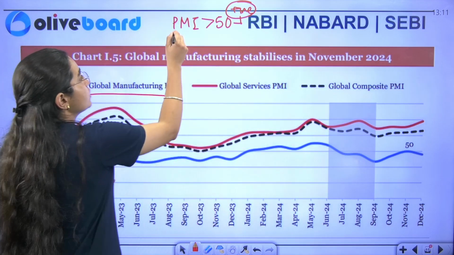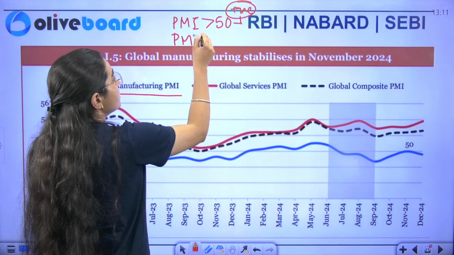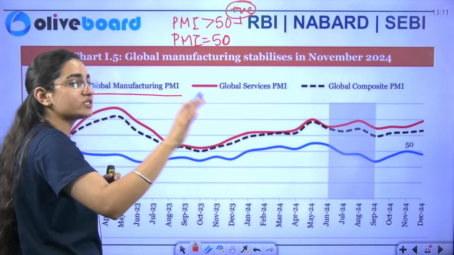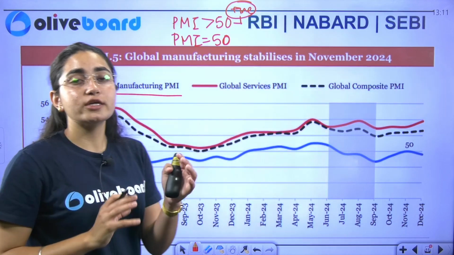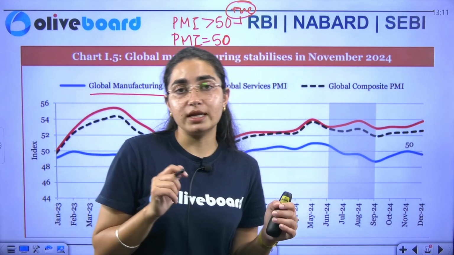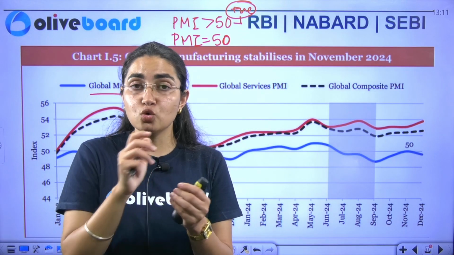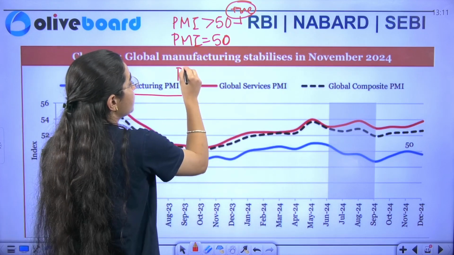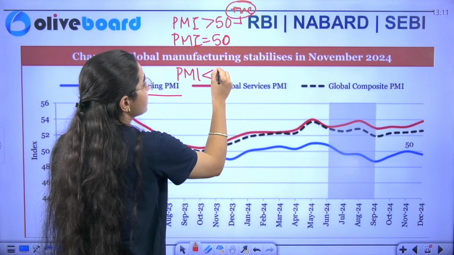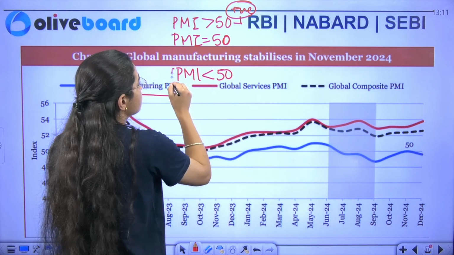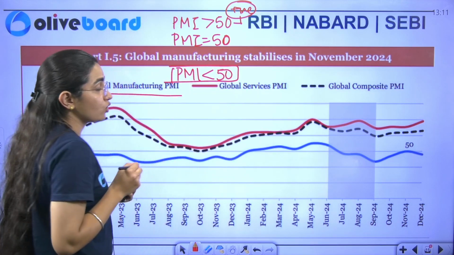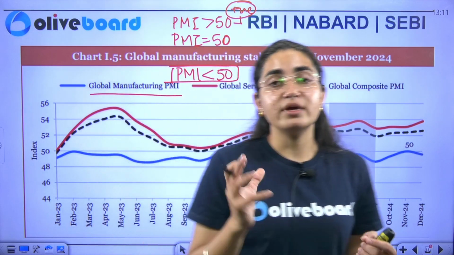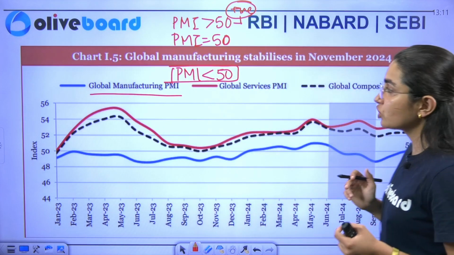If it equals 50, then we consider that the situation has stayed the same. We are not investing more in our capital assets, and there is no positive change in manufacturing. Whereas if the PMI is less than 50, then we analyze that the situation is going wrong. Our manufacturing sector is in trouble.